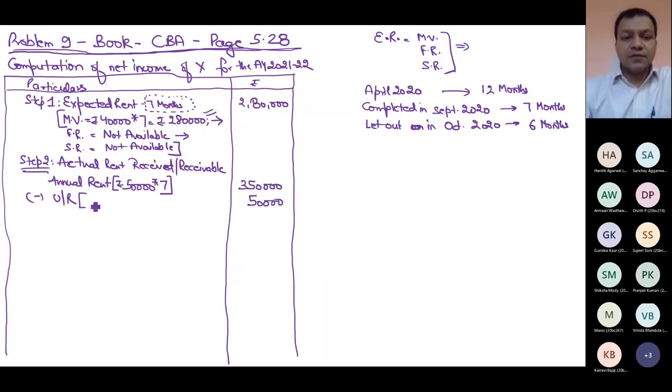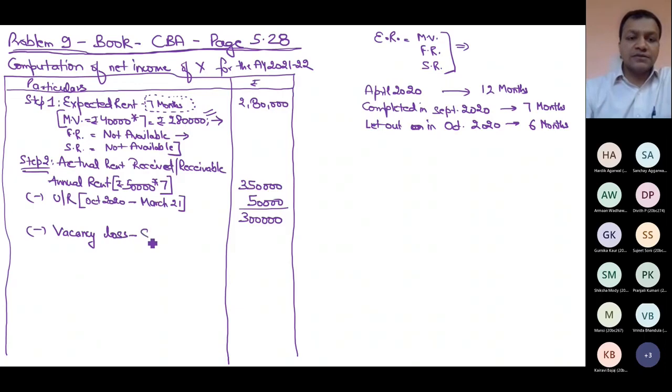Now this rent will be of the period which lies from October 20 till March 31. I don't know which month, but one thing is sure that this month must be within October to March 21. 3 lakh, less vacancy loss. This month is sure it is September 2020. There is no doubt about it. Now this is the actual rent received or receivable, 2 lakh 50.